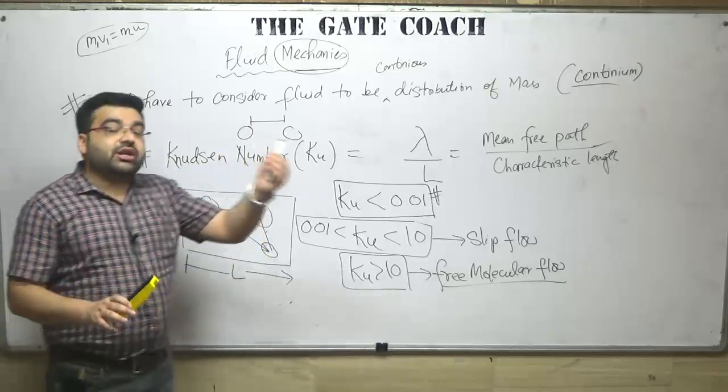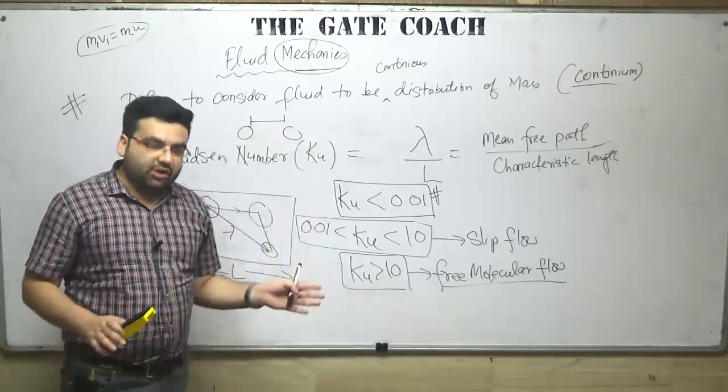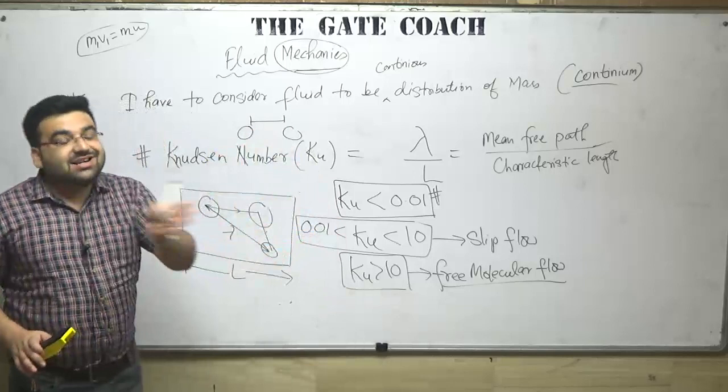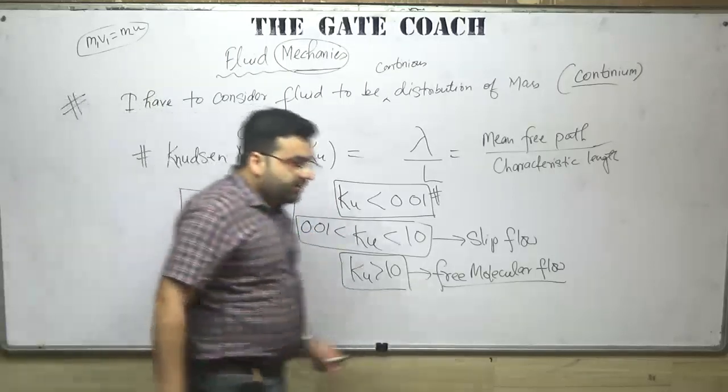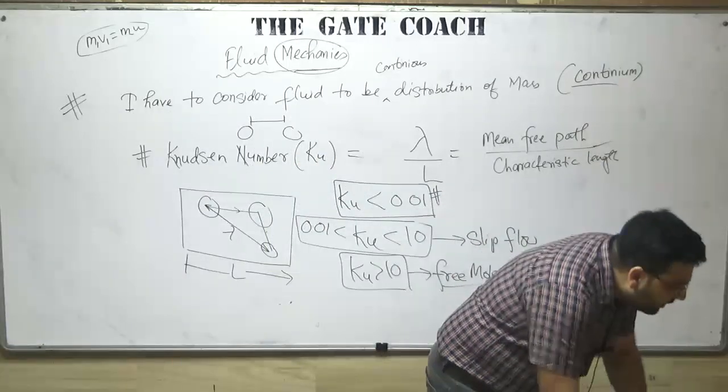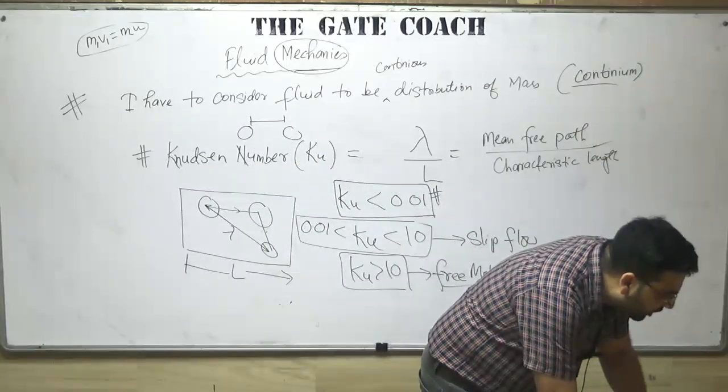After the Reynolds experiment we will have the Prandtl experiment. Don't worry, everything has a time. So what are this slip and free molecular flow? I will tell you.